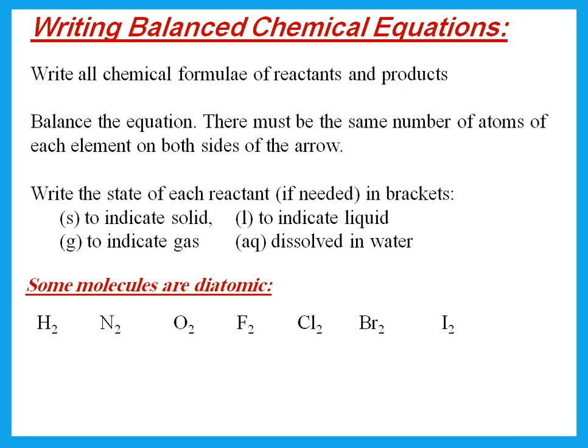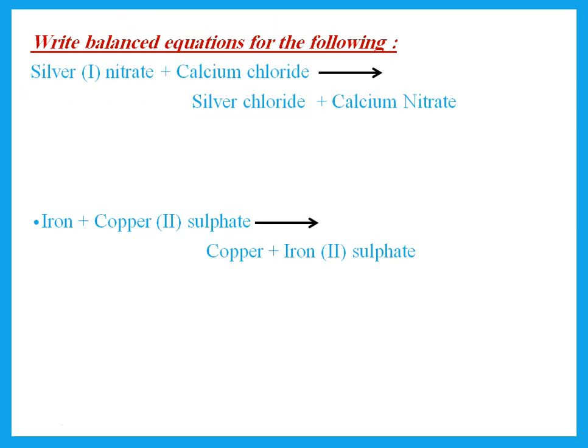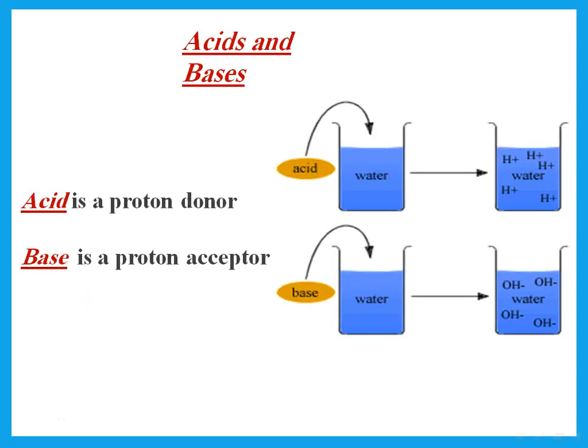Also, you should know that some molecules are diatomic. So when the equation says plus hydrogen, plus nitrogen, plus oxygen, these are diatomic, so they cannot stand alone. The molecule has to have two atoms. What do we mean by diatomic? It's a molecule made up of two atoms. So these are equations that you can practice balancing and writing them.